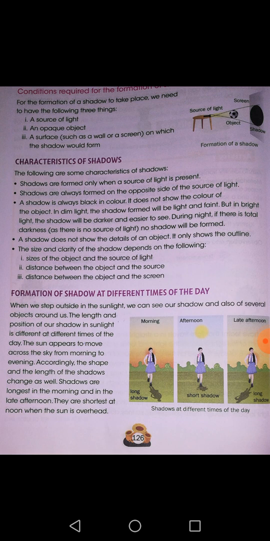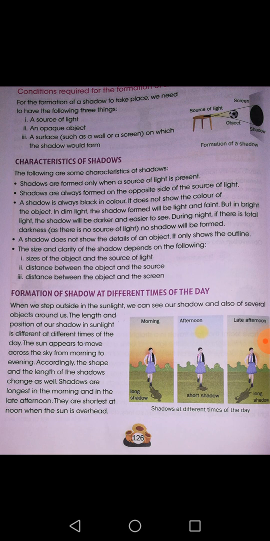So, compulsorily you require an opaque object. Third, a surface on which the shadow will form. Suppose a ground, a screen, or a wall, but any surface is required. Without any surface, shadow will not be seen. So, these are the conditions required for the formation of shadow.